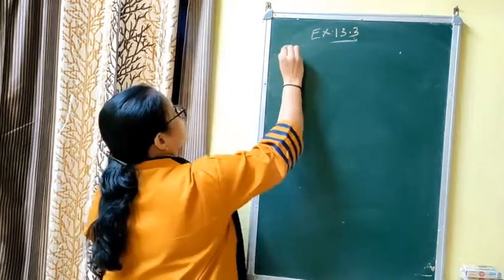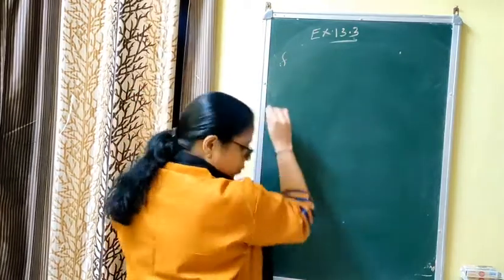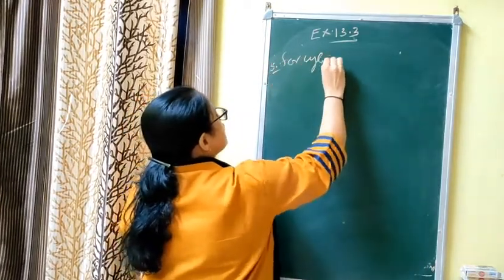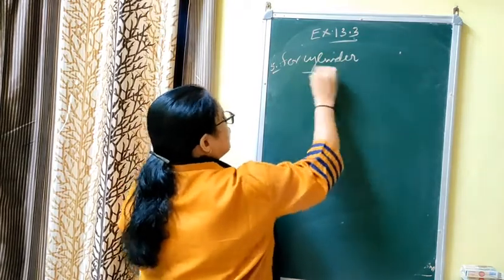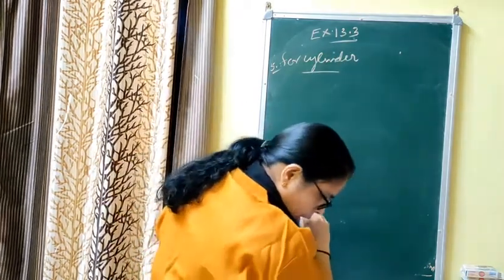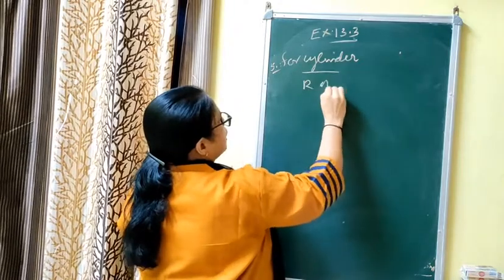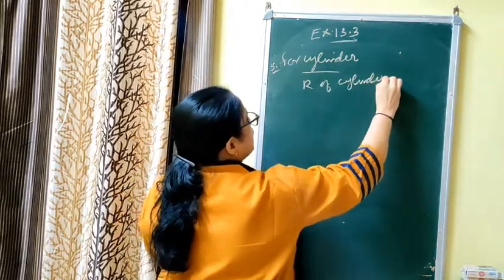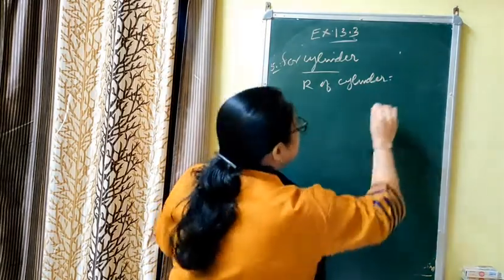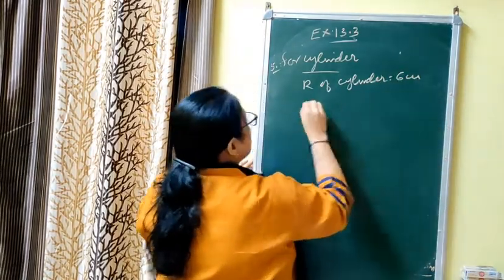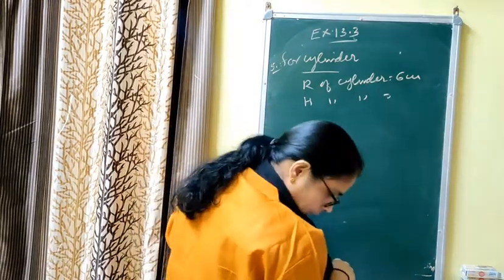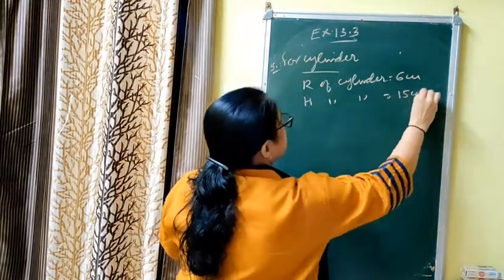Now for cylinder, first of all take question number 5. Let's just take the case of cylinder. Cylinder में क्या क्या आपको दे रखा है? I am taking a capital R and capital H. R of cylinder, that is radius of cylinder, diameter given is 12, so that is 6 centimeter, and H of cylinder is given as 15 centimeter.